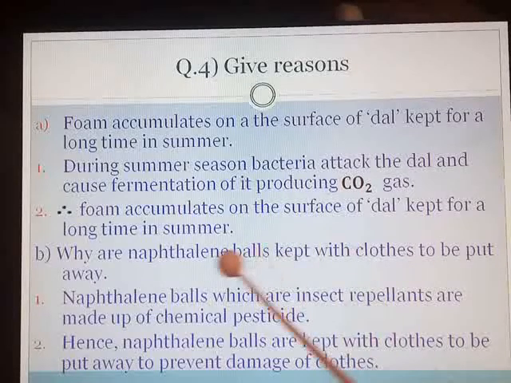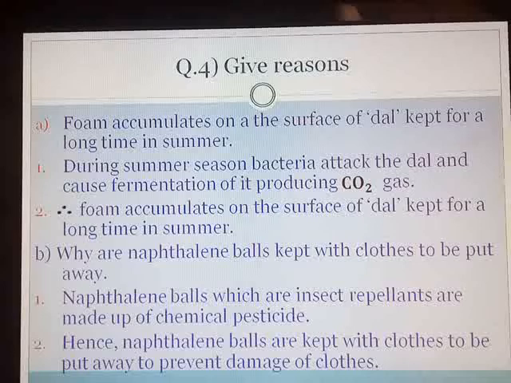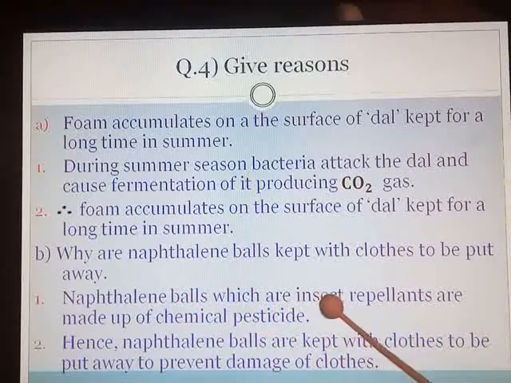Second one, why are naphthalene balls kept with clothes to be put away? You know that naphthalene balls, those white colored balls, are kept with the clothes to prevent the attack from cockroaches or other pests. So naphthalene balls, which are insect repellents, do not allow the insects to attack your clothes and spoil them.